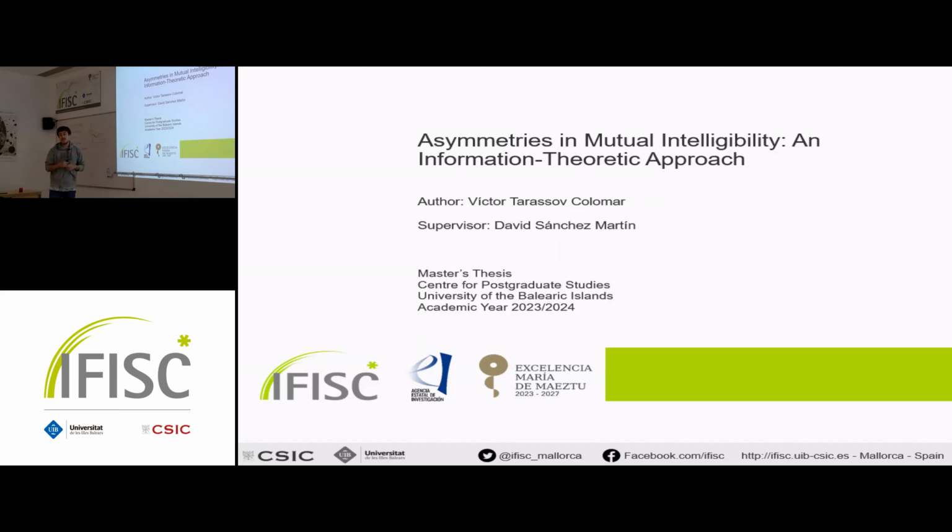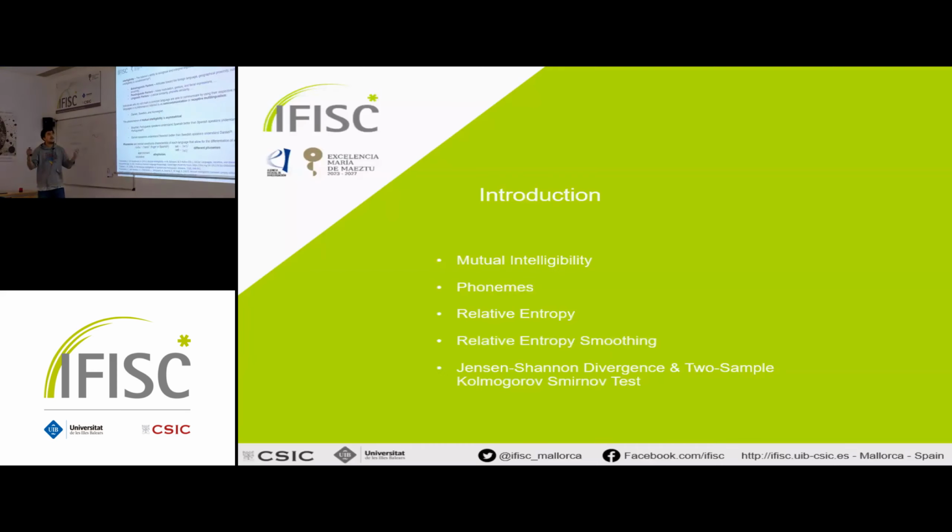So first, I will make a brief comment about the key concepts of this work. Then I will talk about the methodology and the validation process, which have been a very important part of the work. Then I will talk about the generalities of these three families, and finally I will talk about the distances with this relative entropy measure. Okay, so let's start with the introduction.